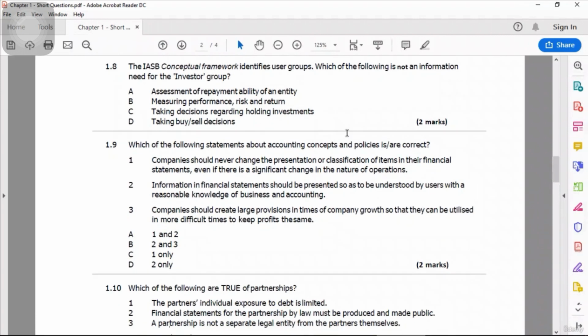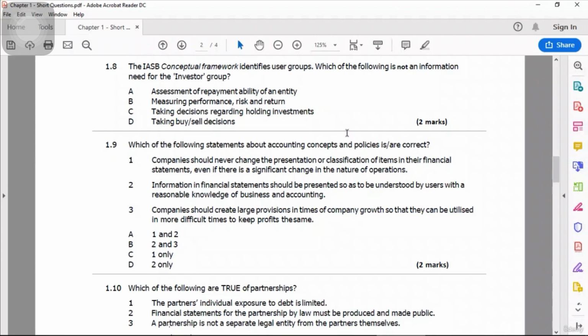1.8. The IASB conceptual framework identifies user groups. Which of the following is not an information need for the investor groups? If you remember, when we were doing chapter 1, we discussed the needs of the different groups, how they use financial statements, and what type of information they are looking at, because different groups of users look for different types of information. So which one of the 4 following options is not an information need for the investor group? What are investors not interested in, out of these 4?